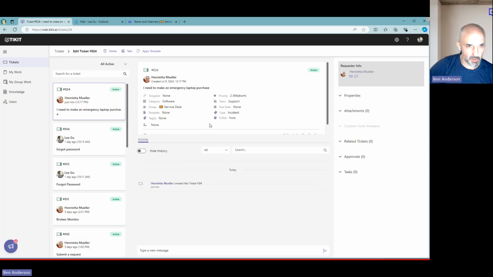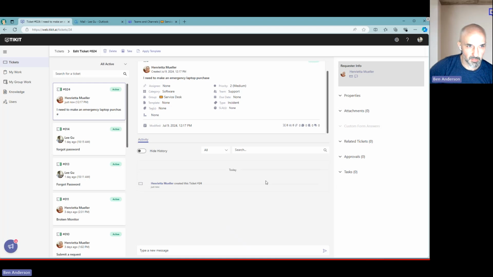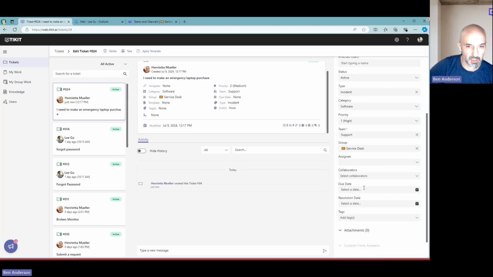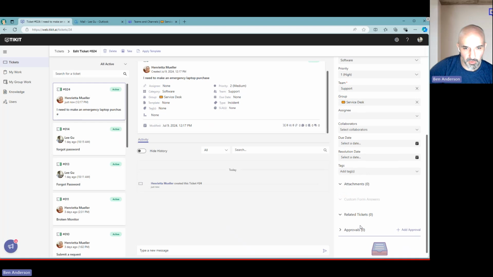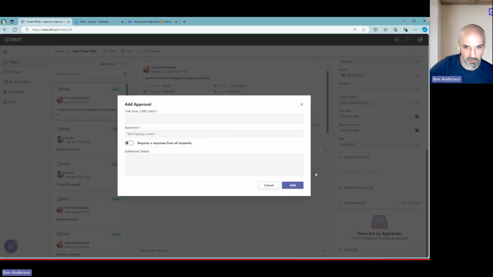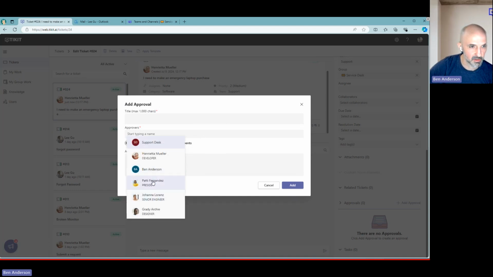Of course, he's probably not the one to approve something like this, but maybe he knows who could, maybe a manager, department head, someone in purchasing could approve this purchase for Henrietta. I mean, he might choose to change the priority. Sounds pretty important. Maybe we'll go ahead and set the priority to high. But we will also need to send an approval as part of this request to someone that could actually offer the approval. In this case, I think we're going to pick Lynn.